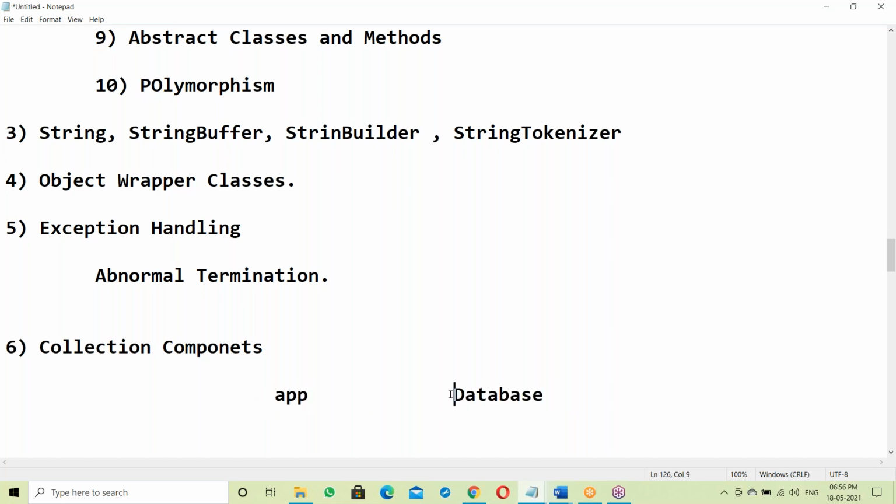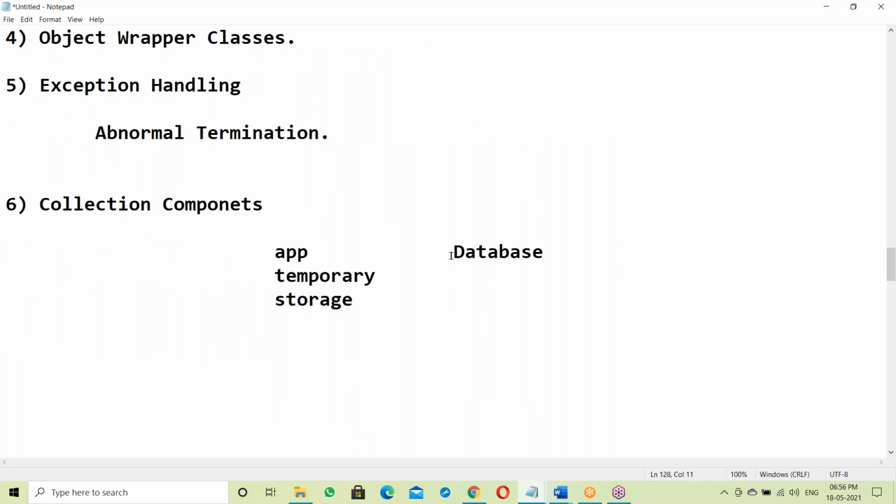So instead of transferring data over the network every time, keep some temporary memory, a temporary storage, in the application itself. Suppose the database contains 1 million records. 1 million means 10 lakhs.